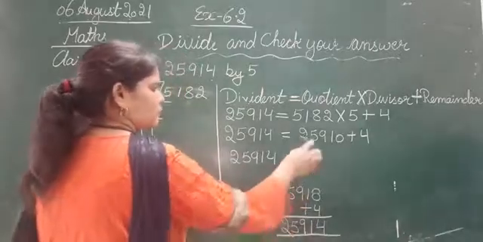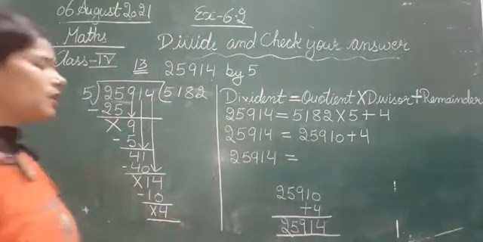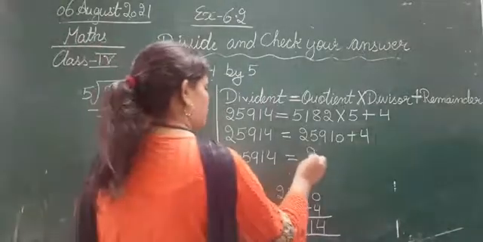So after adding 25,910 and 4, we got 25,914.